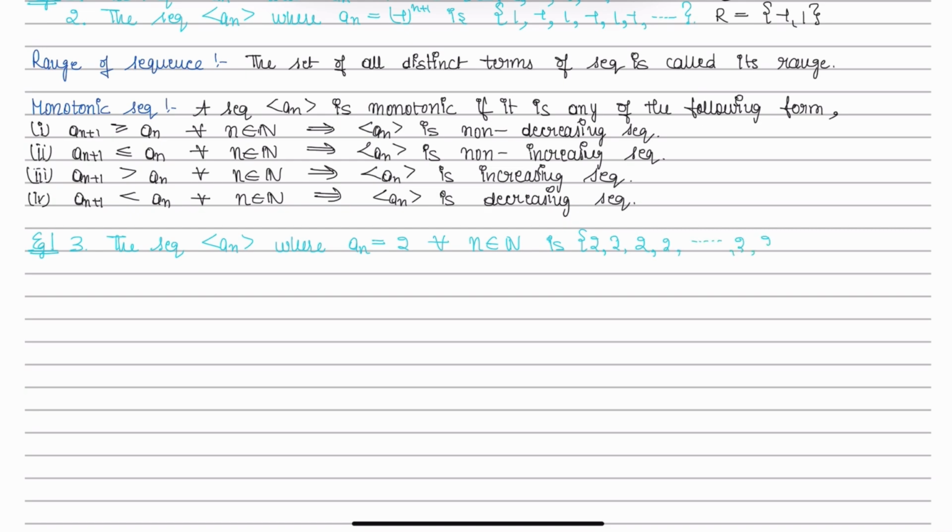Here an is equal to 2 and an plus 1 is also 2. So clearly an plus 1 is greater than or equal to an for every n. Similarly, an plus 1 is less than or equal to an for all n. From the first one we can say it is a non-decreasing sequence, and from the second we can say it is a non-increasing sequence.